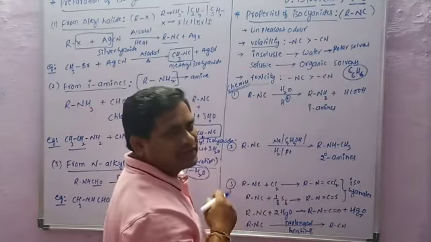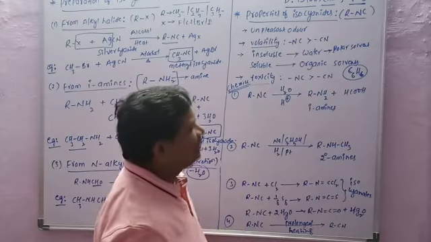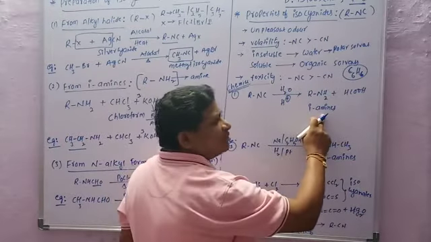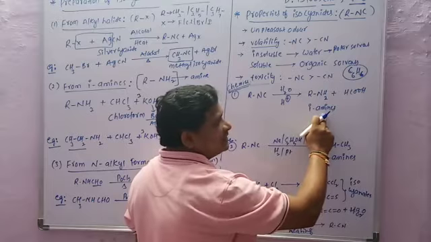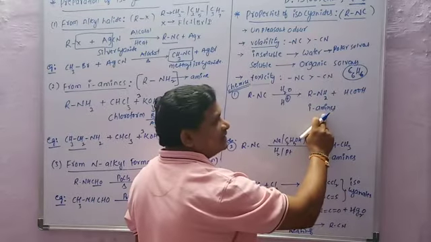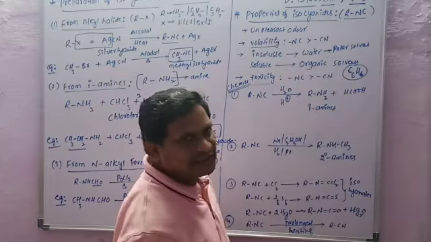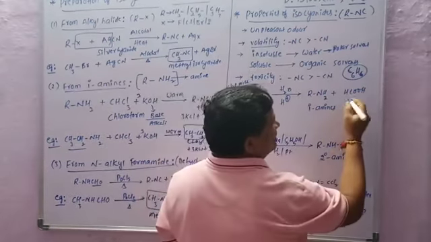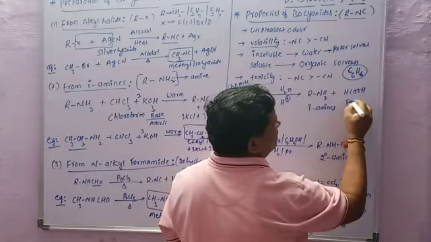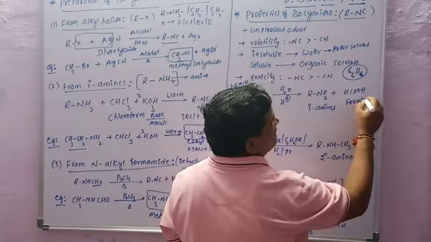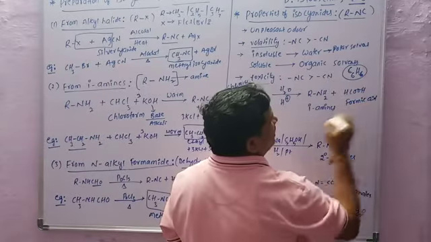Acid hydrolysis gives primary amines and HCOOH, which is formic acid.